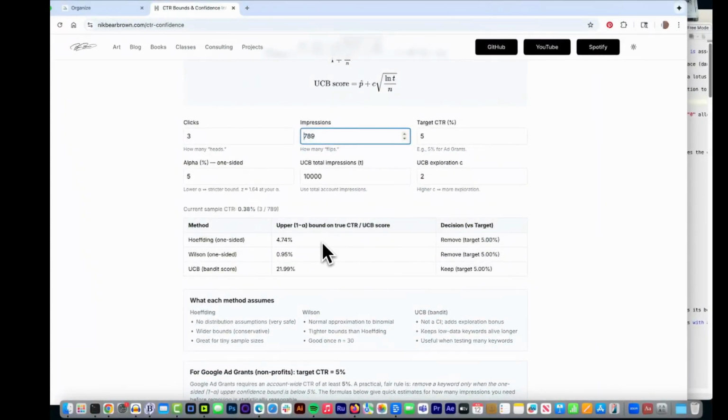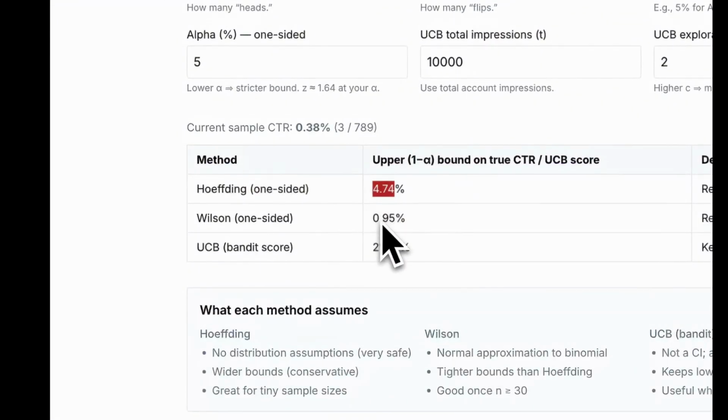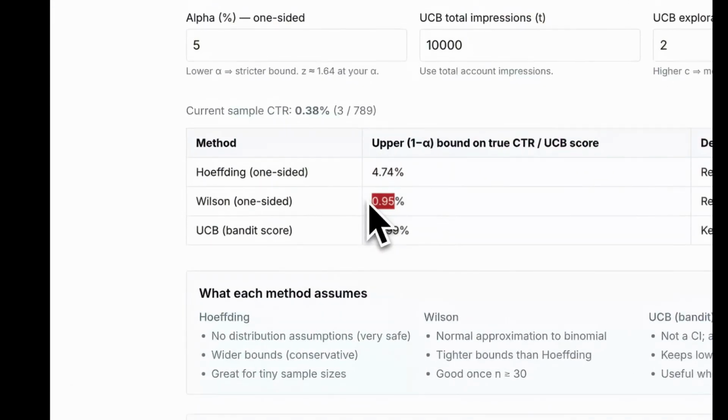So at this point, once it says remove it, because these are optimistic calculations, it's a very unlikely average. This is pretty close, but its true rate is almost certainly lower. This is the highest possible, that's the most optimistic estimate of the click-through rate. And Wilson is much more conservative. So the true click-through rate is around 1%.